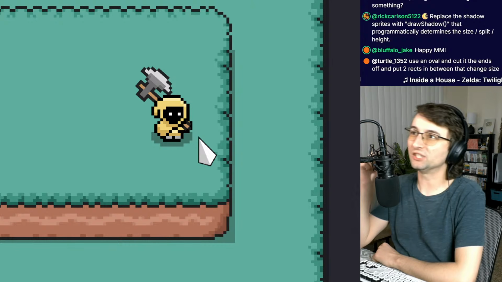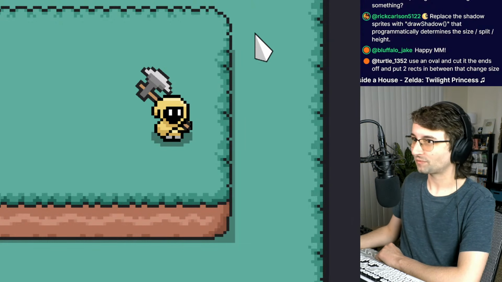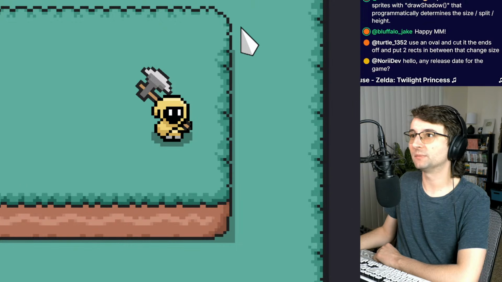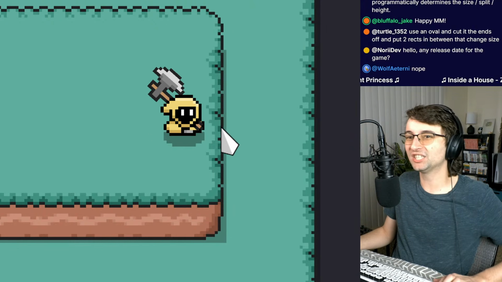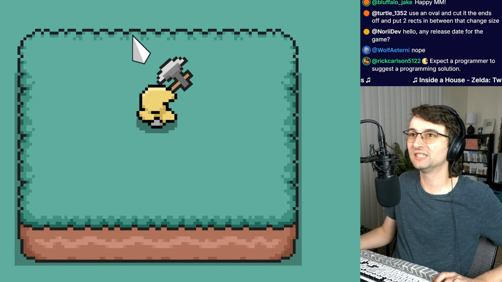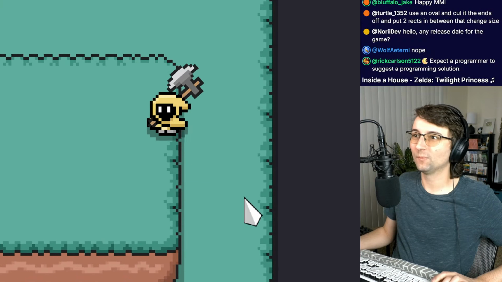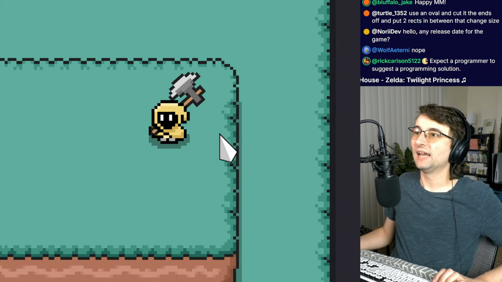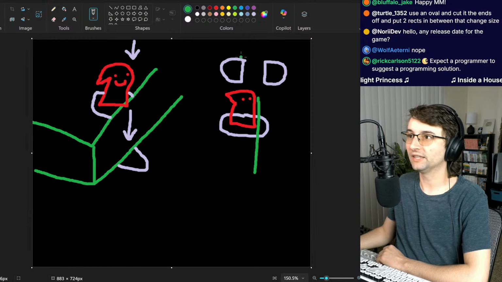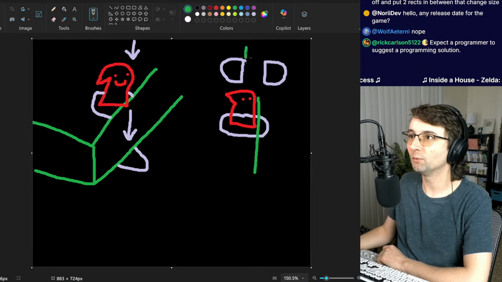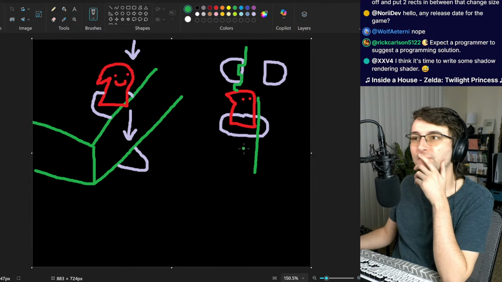Okay, so I'm going to introduce yet another problem with these suggestions. Take a look at the edge of this platform. Notice that there's notches taken out of the edges of this wall. And lots of walls are going to have that. And if we do a clean vertical split like this, what will happen when these notches are in here? It's not going to look right.